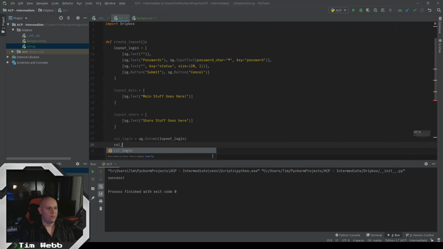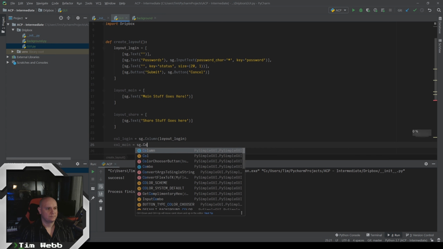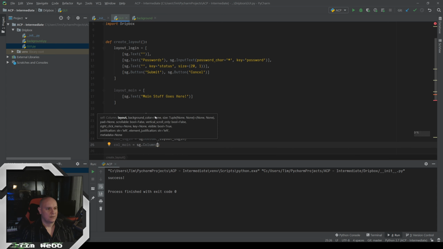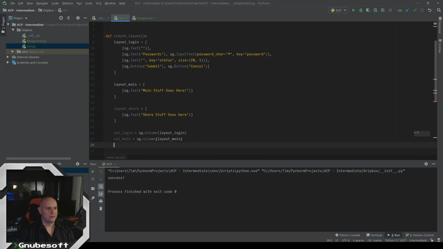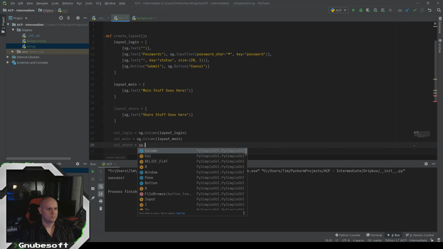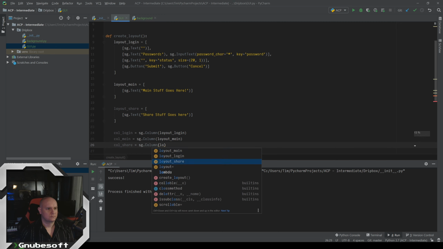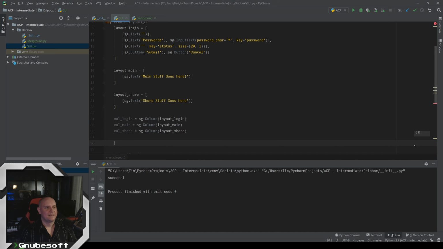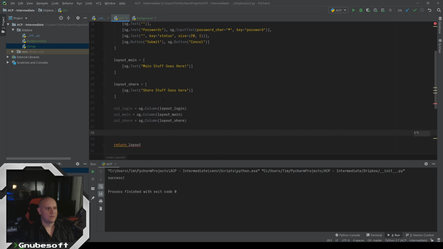We're going to have another one for main. And a third one for our share. And now we need to take all of these columns and stuff them into a pane.